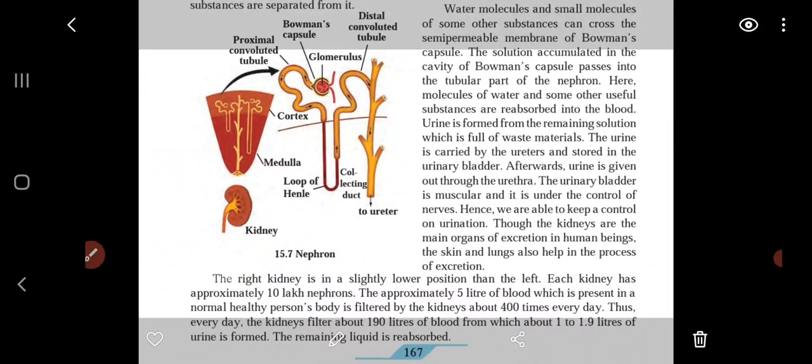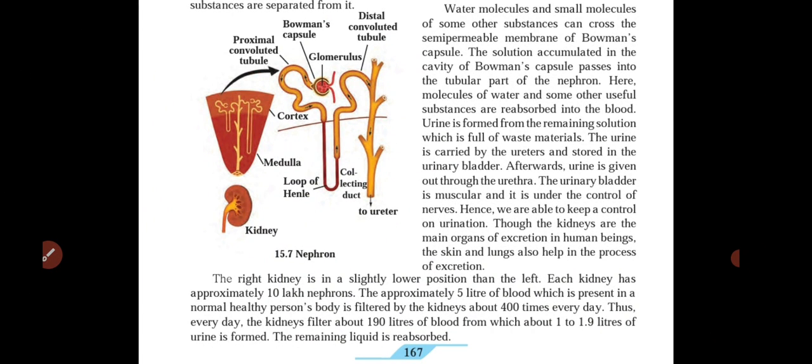Water molecules and small molecules of other substances cross the semi-permeable membrane of Bowman's capsule. The solution accumulated in the cavity of Bowman's capsule passes into the tubular part of the nephron. Here molecules of water and some other useful substances are reabsorbed into the blood. Urine is formed from the remaining solution which is full of waste materials. So students, remember how urine is formed.